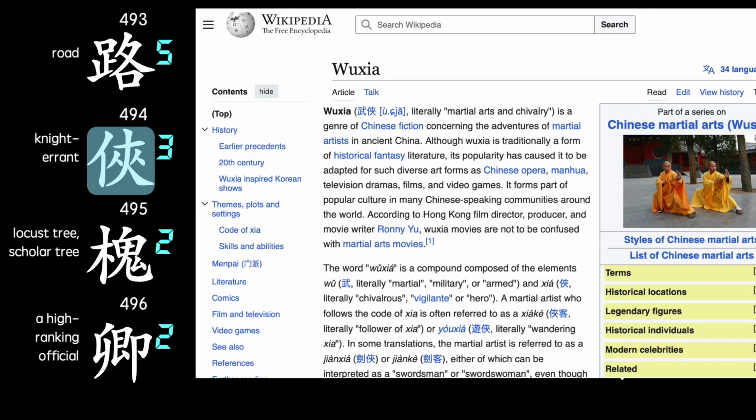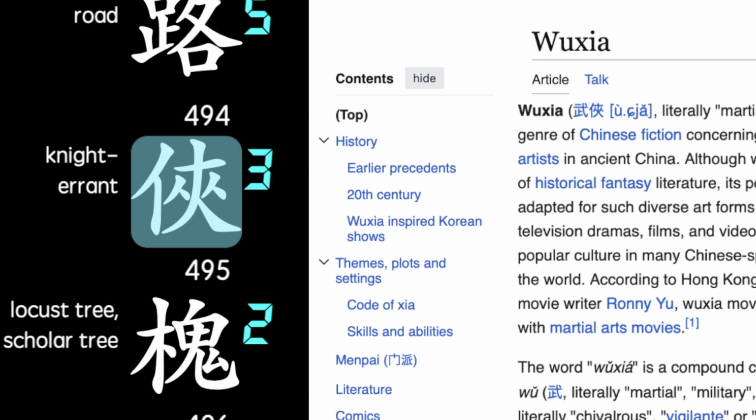This one means knight errant, a kind of hero. Wuxia is a popular genre of Chinese fiction concerning the adventures of martial artists in ancient China. And as you can see, it uses this character.